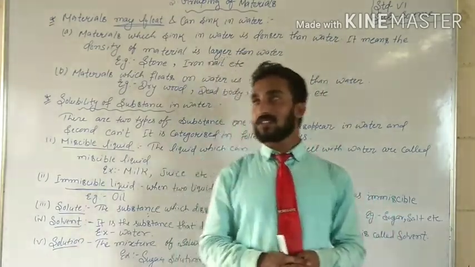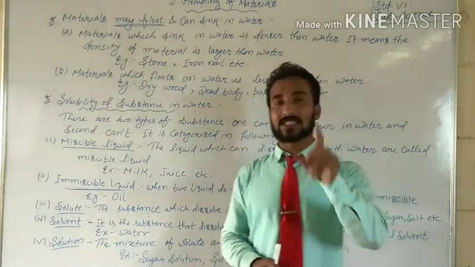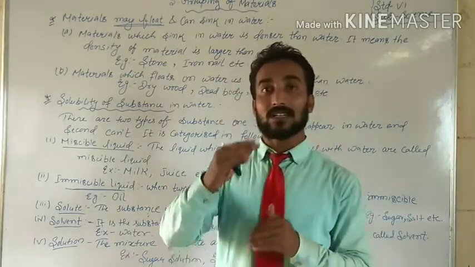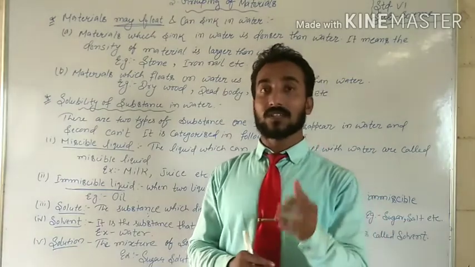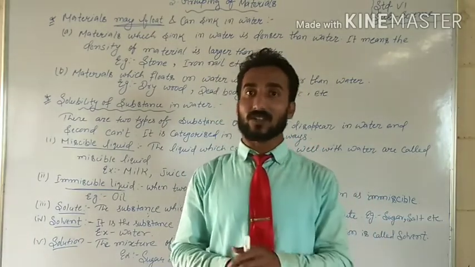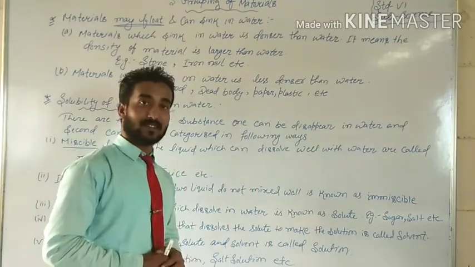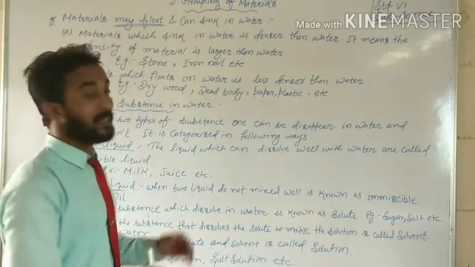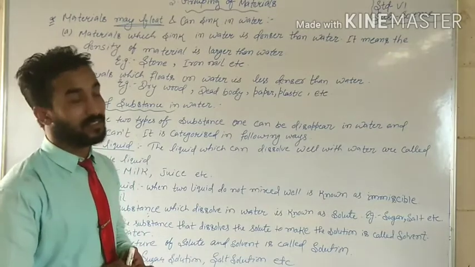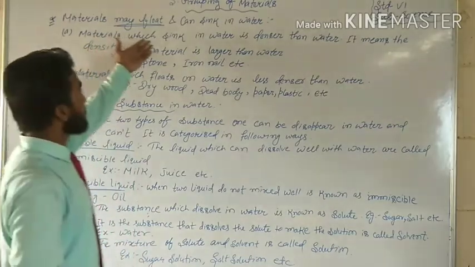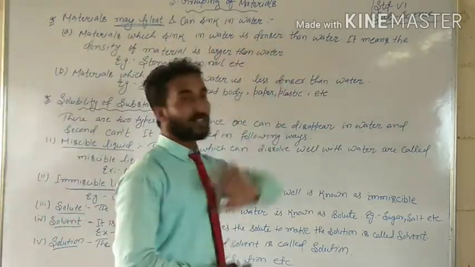So students, the materials are of two types. The materials which are denser than water, which means whose density is larger than water, will sink in the water. First, materials which sink in water are denser than water.